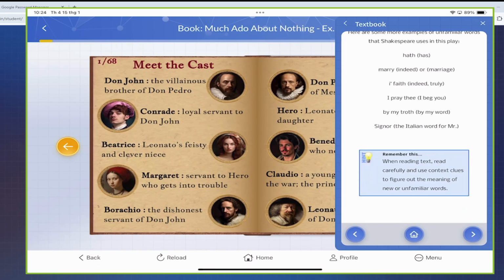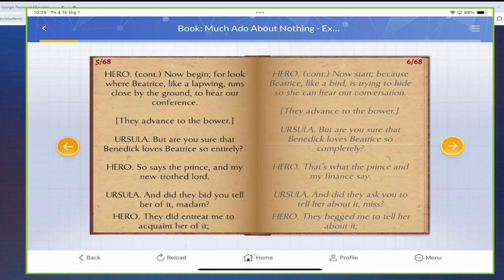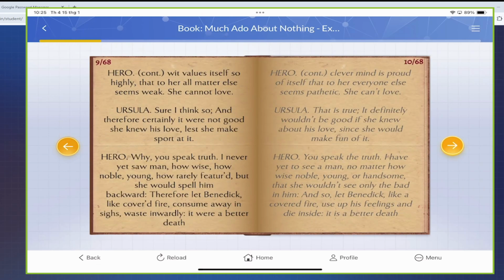Okay, remember this. When reading text, read carefully and use context clues to figure out the meaning of new or unfamiliar words. We don't want to get trapped in it, right? I'm just gonna skip this part because I've already written it.